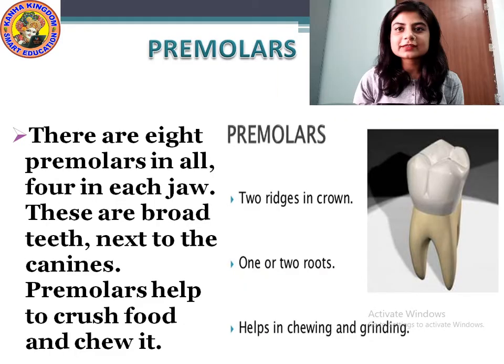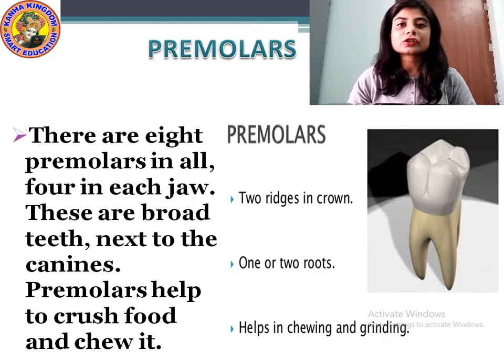So now students, our next type of teeth is premolars. After canines, what is the type of teeth? Those are premolars. Premolars are the broad teeth next to the canines. The incisors and canines are not so broad. Can you see the picture of the premolar? Yes, it is a little bit broad compared to the canine and the incisors.